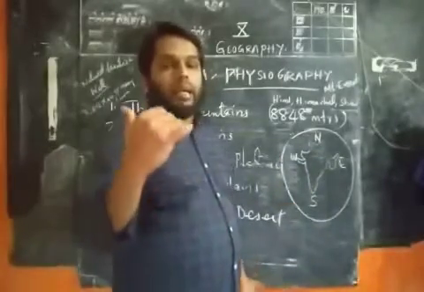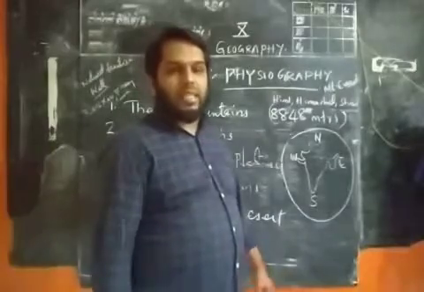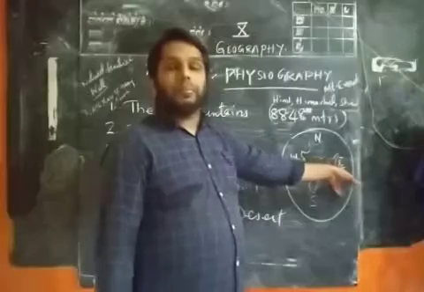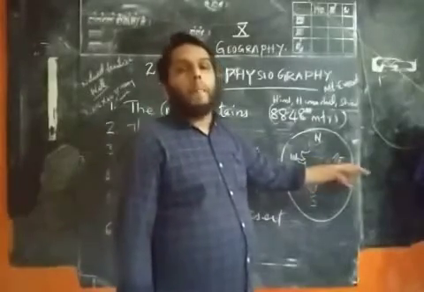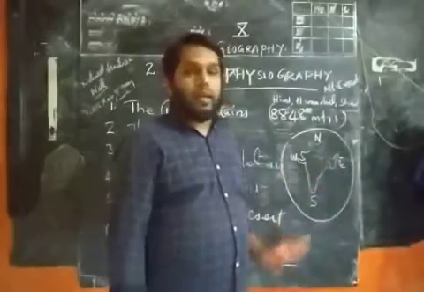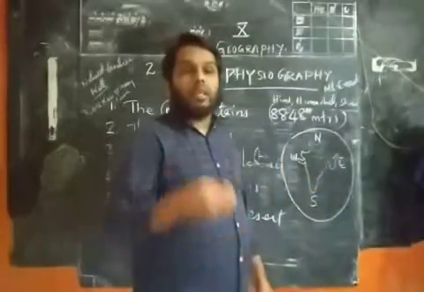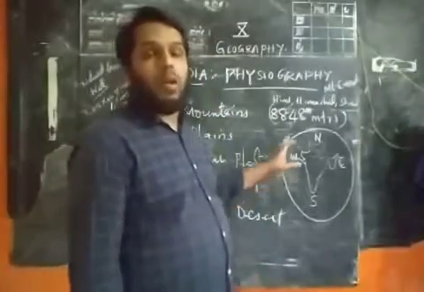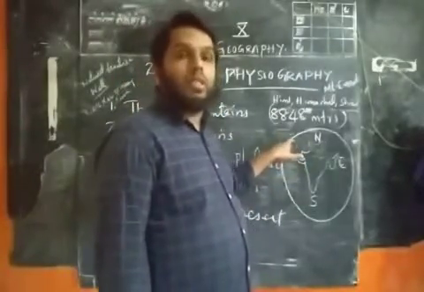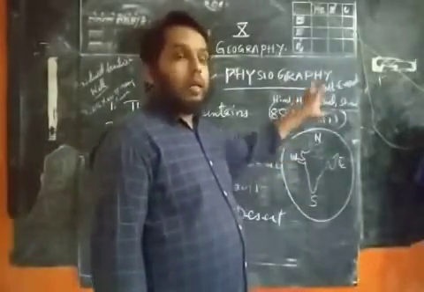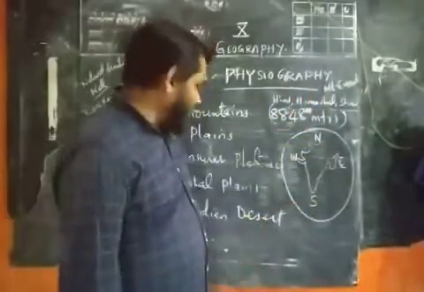The rainfall is very, very less in the Thar desert, whereas when we move to the eastern part of India, especially Meghalaya, it is the highest rainfall receiving place in the world, a place called Mawsynram. Earlier it was Cherrapunji, now it is Mawsynram. So these are the geographical features of India.